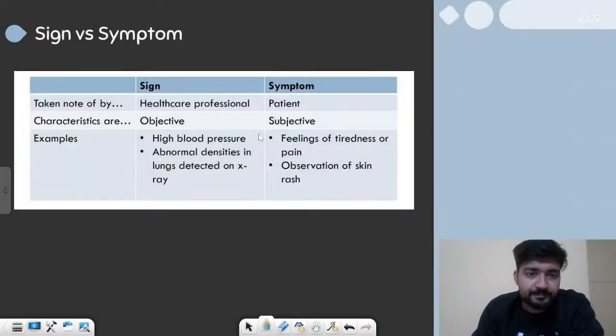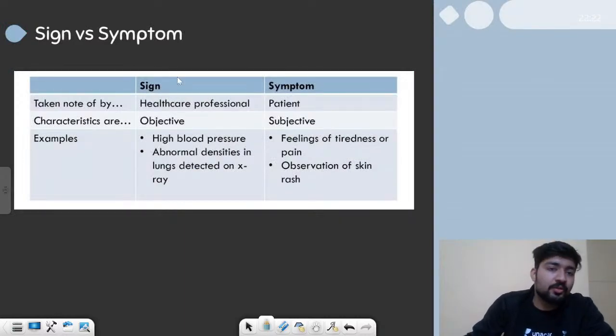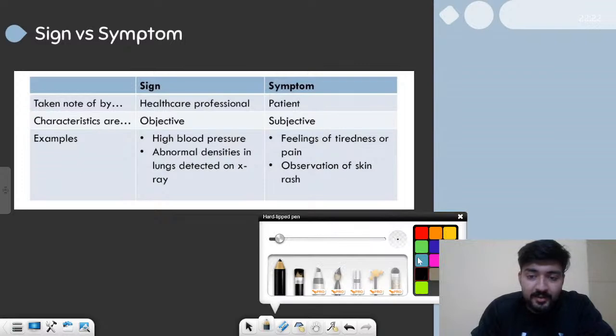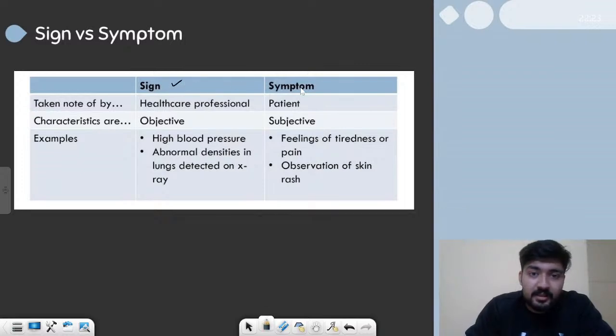Let us move on. So this is the table showing you the differences between a sign and a symptom, right? A symptom is something which the patient observes, and signs are something which the healthcare professional checks. So it is checked by the nurses and the doctors. The symptoms are subjective.